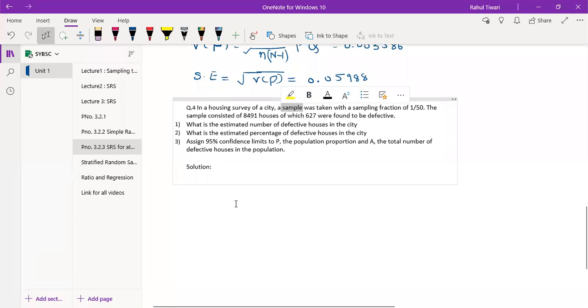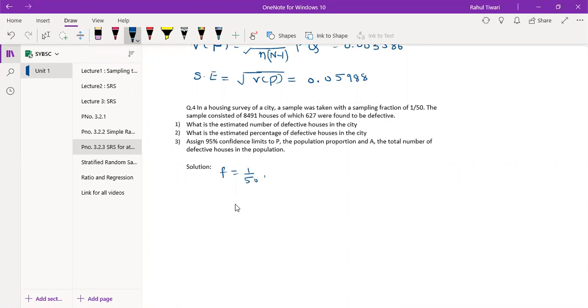So small f is equal to 1 upon 50, and the sample consists of 8491 houses, of which 627 were found to be defective. So now we have this sample n = 8491. Out of that, small a is 627.